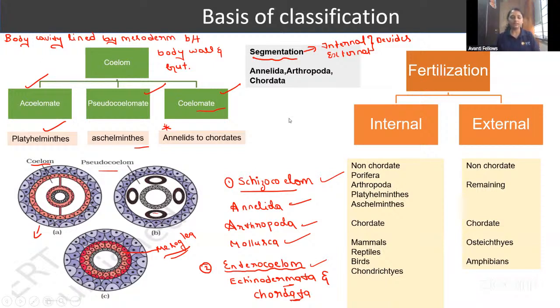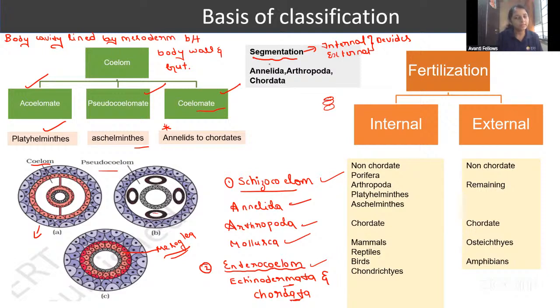Then coming to segmentation, the body can be divided internally and externally. They have segmentation. How can you see it? In the earthworm, you can see the segmentation, right? This type of segmentation is present externally and internally also. That is called segmentation.